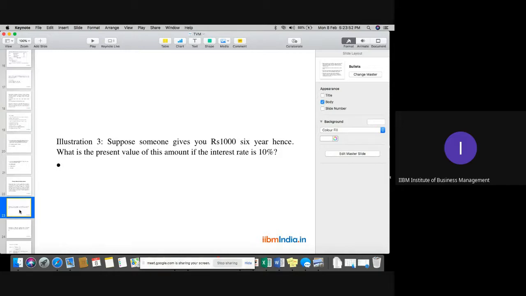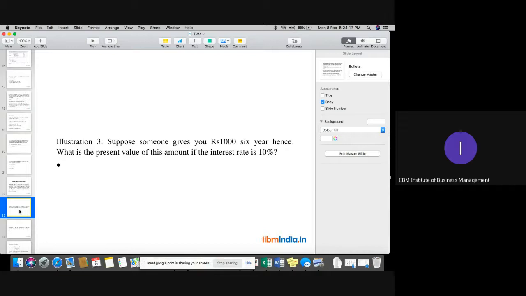Any one of you who can tell me how to solve these questions? Yes, students, anyone? No? Because we discussed, I think, future value calculation.